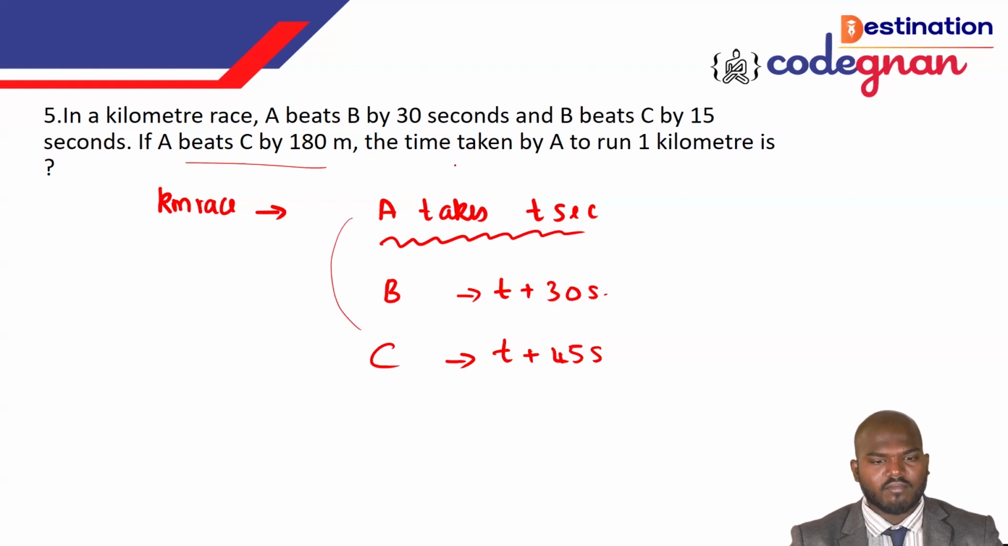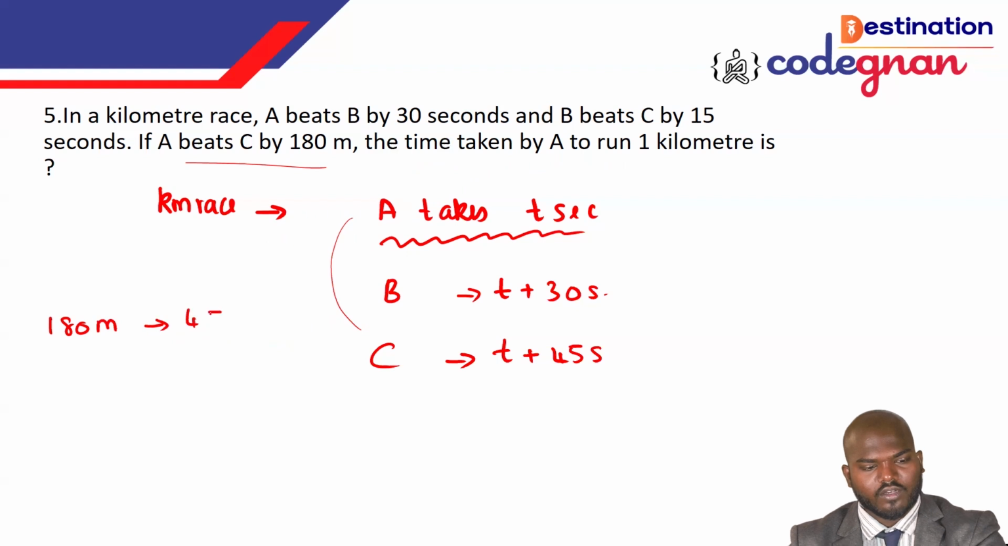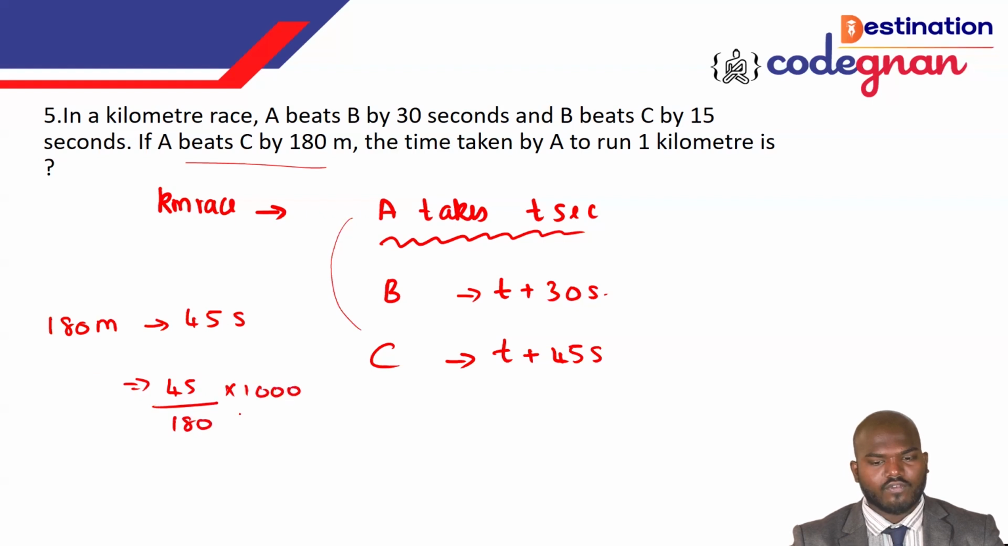Okay, then how much time would A take to run 1 kilometer? 1 kilometer we can call 1000 meters. So A beats C by 180 meters, right? So 180 meters is covered by C in 45 seconds. Now you just want to check it with respect to the value of 1000. Then you can directly take it: 45 over 180 times 1000. If you work it out, guys, it will give you 250 seconds. So C covers the 1 kilometer in 250 seconds.